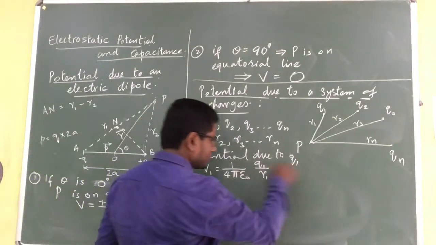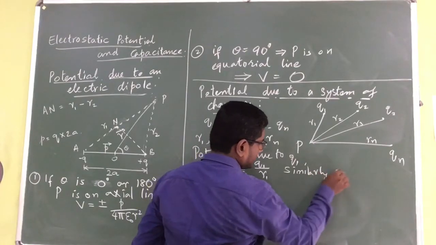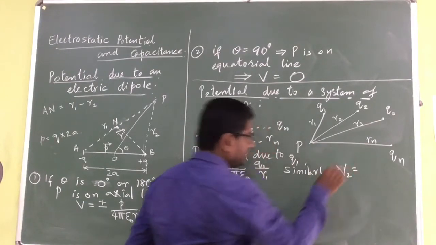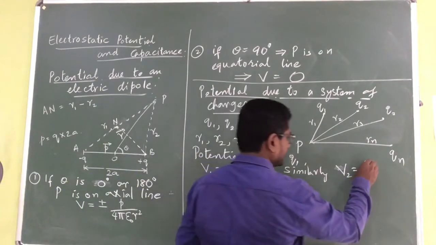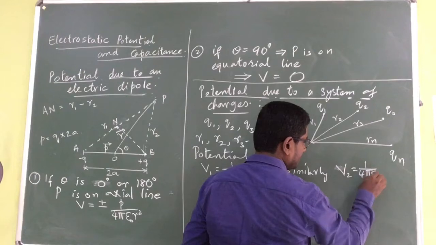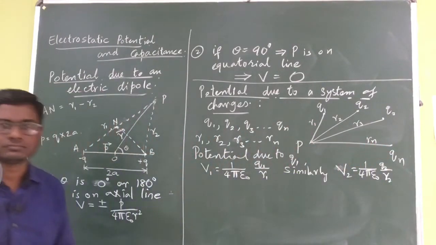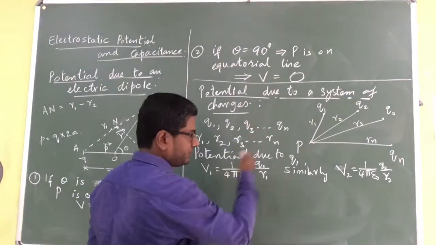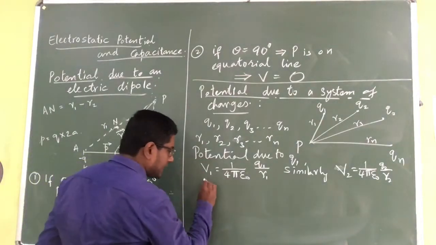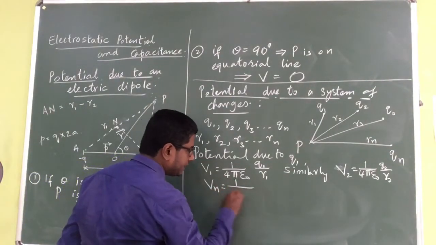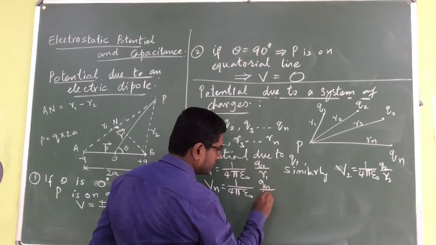Similarly, V2 is the potential due to the second charge. No need to write the explanation again. Just write the equation 1 by 4 pi epsilon naught Q2 divided by R2. That's it. Then, if you want, you can write for V3 also, Vn also. We can go on writing for those things. Just I will take the last one. It will be Vn, equal to 1 by 4 pi epsilon naught Qn divided by Rn.